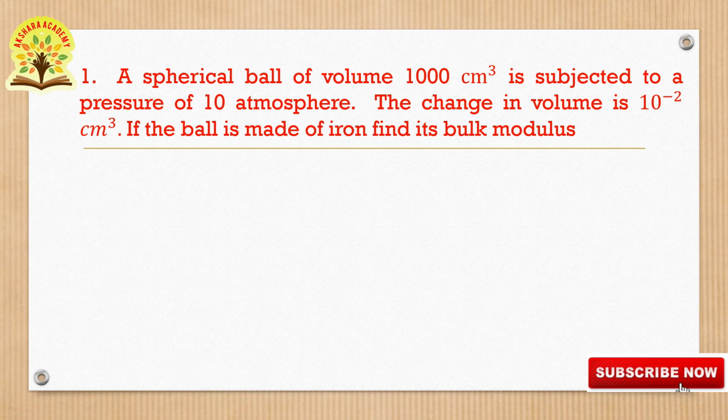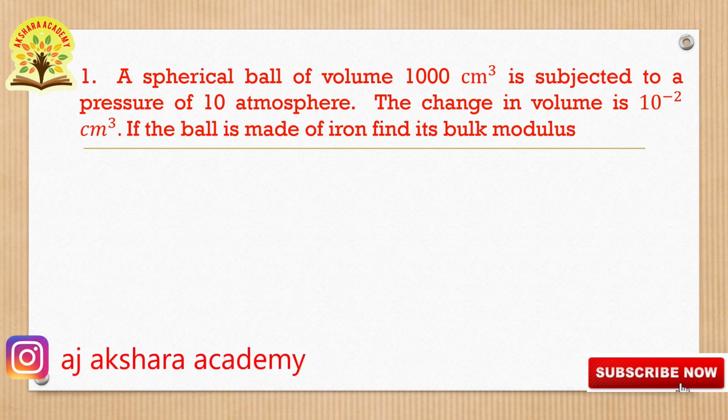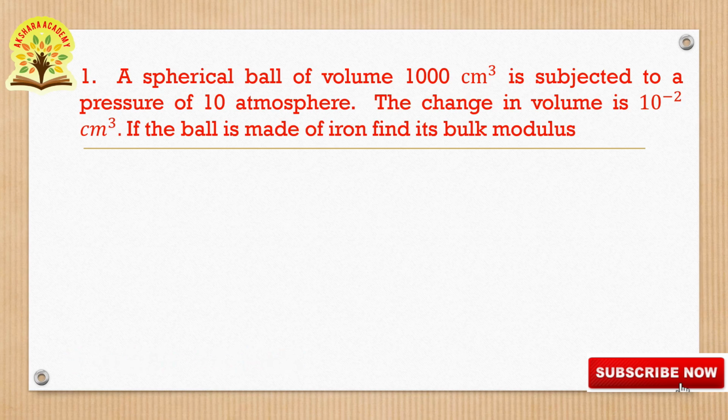So in this question, they are asking to find the bulk modulus of iron. It is an iron ball. Given volume 1000 centimeter cube, pressure 10 atmosphere. The change in volume is 10 to the power of minus 2 centimeter cube. Let us go to the solution. Now we will write given.